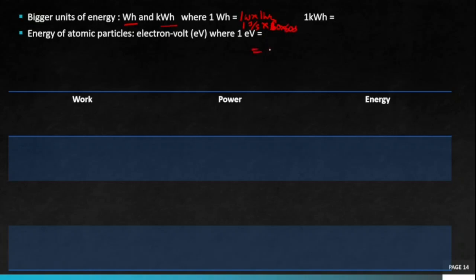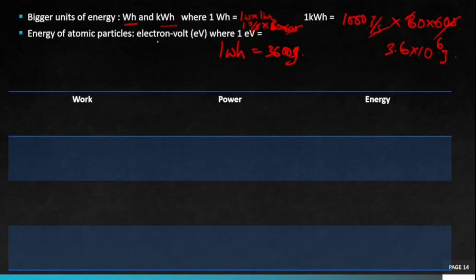So when we multiply, we get 3600 second joule, because second and second gets cancelled. 1 watt hour is 3600 joule. 1 kilowatt hour is 1000 joule per second into 60 into 60 seconds. Second gets cancelled, so it is 3.6 into 10 to the power 6 joule.